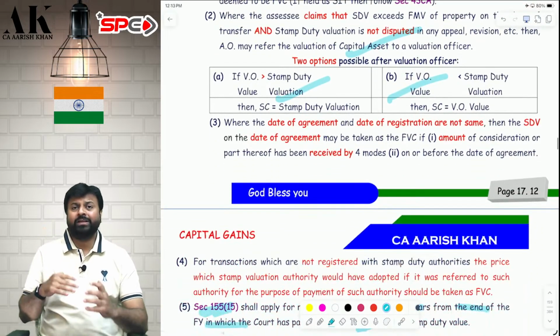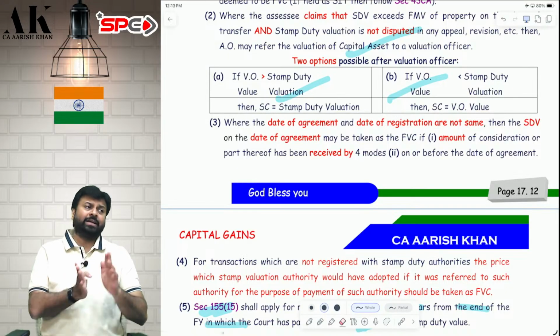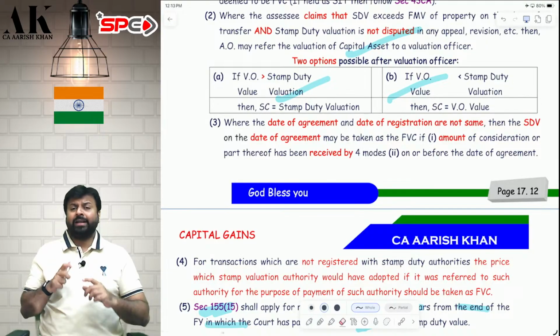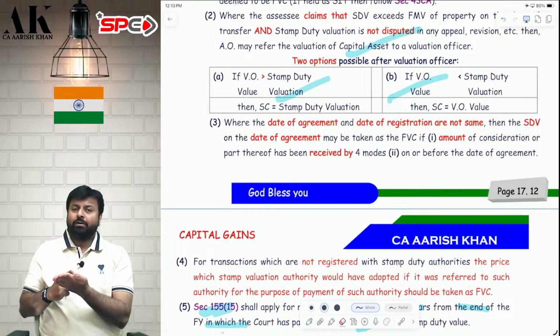Now, which date stamp duty value shall I take? Shall I take the stamp duty value on the date of agreement or shall I take the stamp duty value of future? That is the date of registration. You can take stamp duty value on the date of agreement if you fulfill two conditions. The amount has to be received.